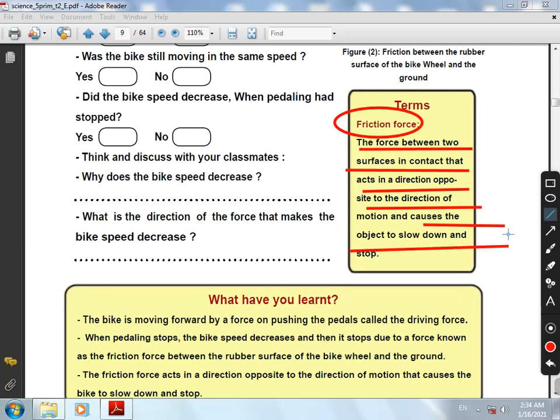تاني مع بعض كده. Friction force means what? It is the force between two surfaces in contact that acts in the opposite direction of motion. تاني, it is the force between two surfaces in contact that acts in the opposite direction of motion.